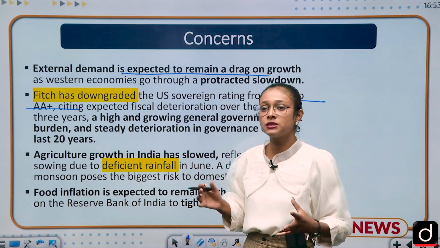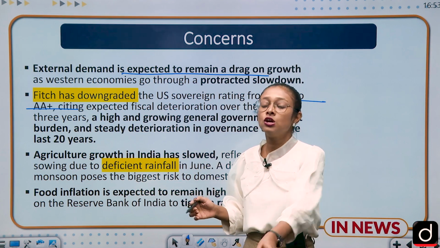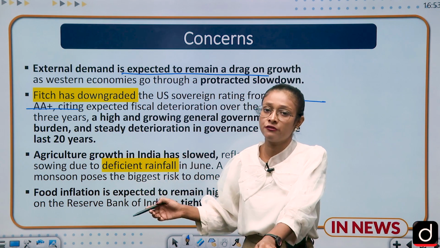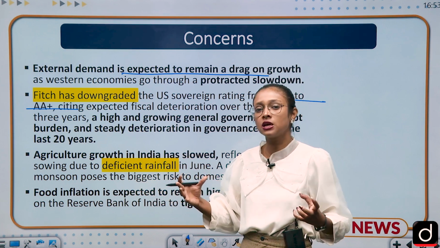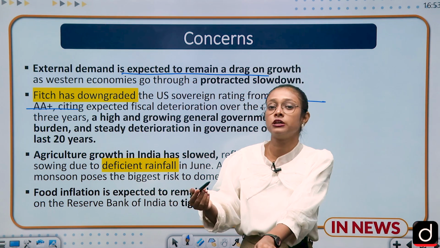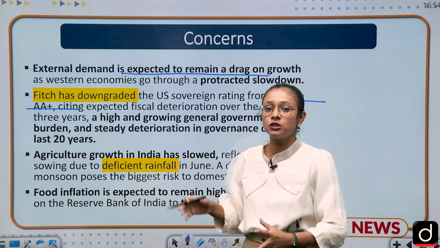So many economies are interlinked with the US economic system, including India. If there is a downgrade in the US economy, the Indian economy will also be affected, because they are interlinked with each other. In the global world, so many countries are interlinked with each other. Even if India is not directly related to the US, other countries are related to the US. So that will definitely impact the Indian economy.